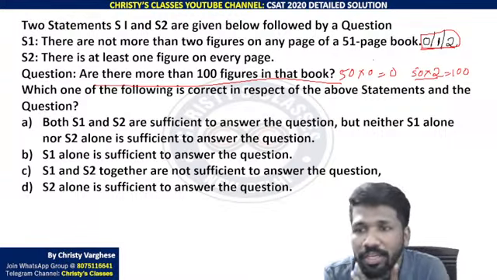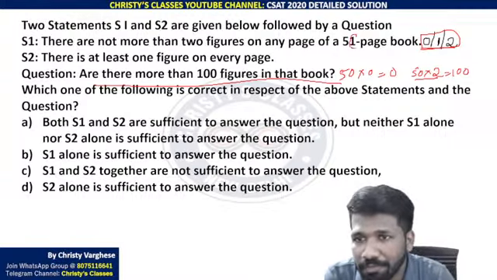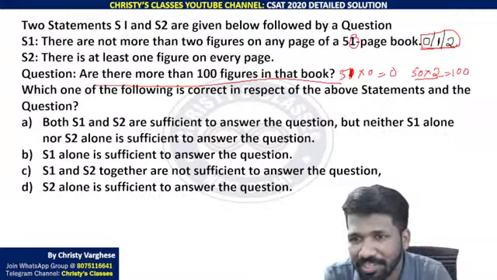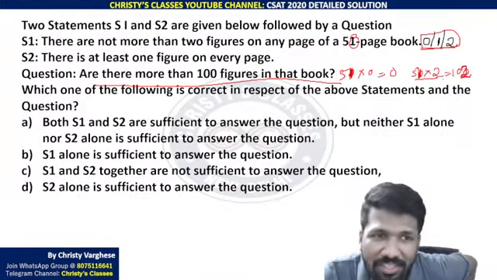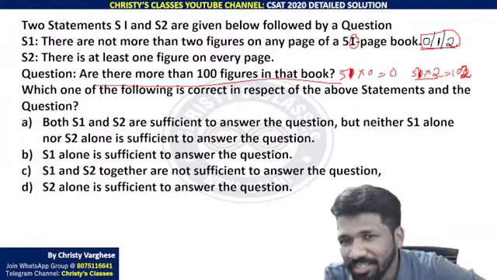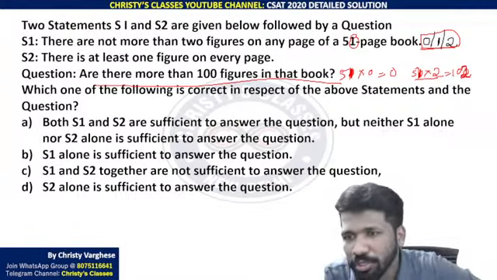So it is not 50 pages, my mistake. It is 51 pages. That changes everything. 51 into 0 is 0 itself. 51 into 2 is 102. If it was 50, statement 1 was enough actually. But this is a 51 page book. That is why in the best case scenario it is more than 100.